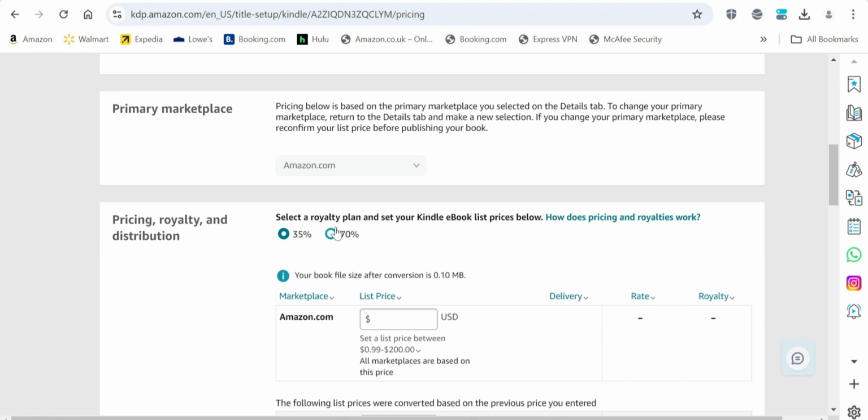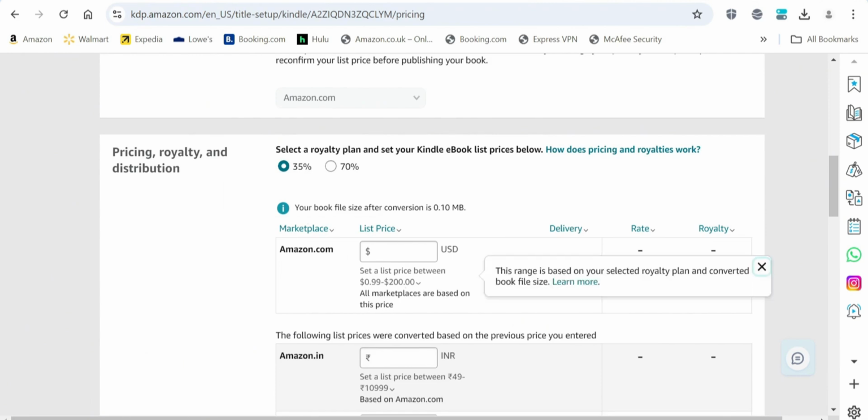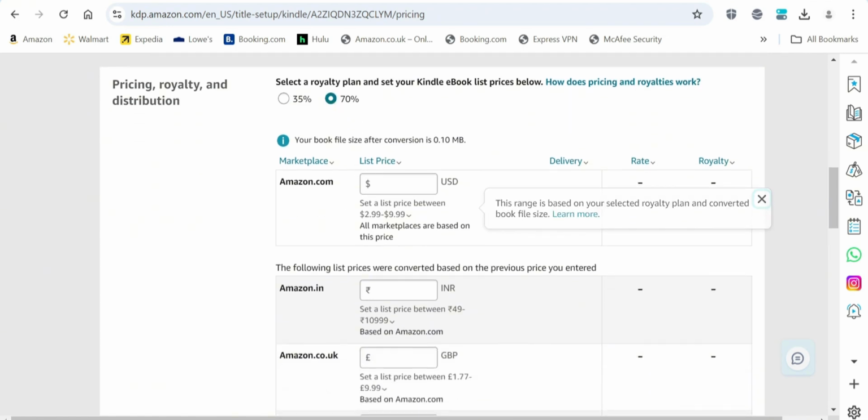So it's totally up to you how you want to price your book. For the 35% royalty, you can set your price between 0.99 and $200. And for the 70%, you can choose between 2.99 and $9.99. So it's totally up to you how you want to price your ebook.